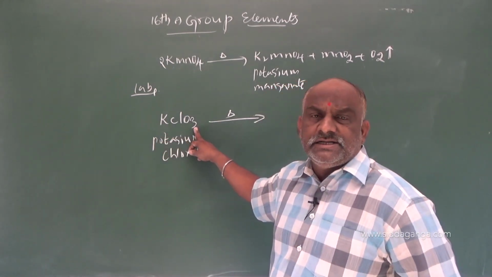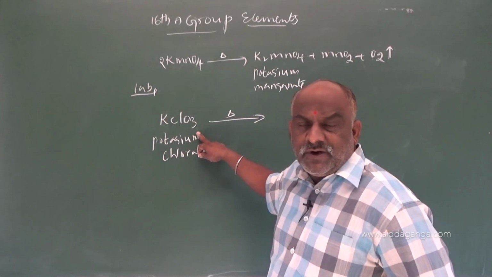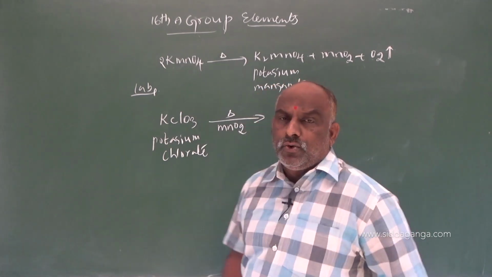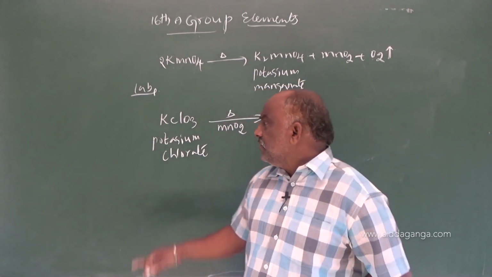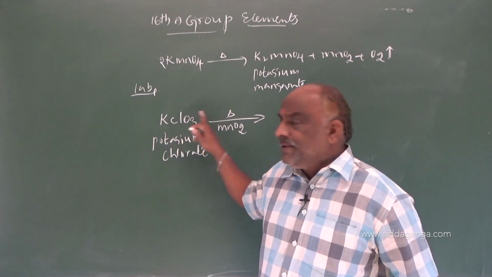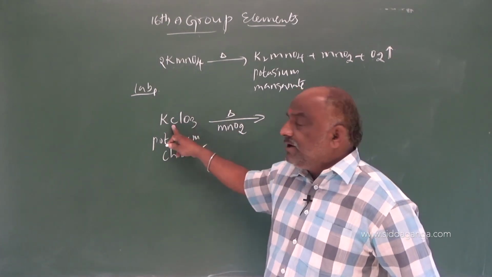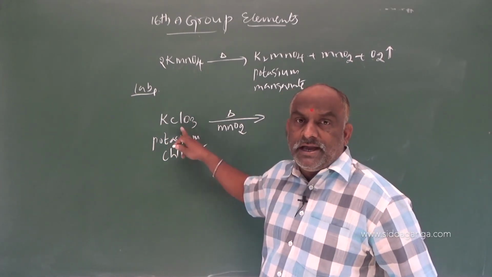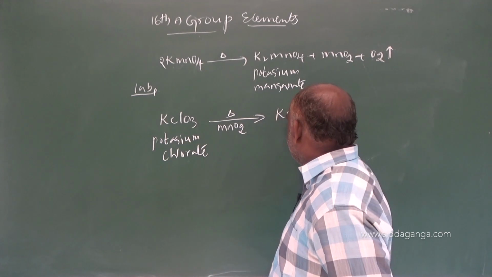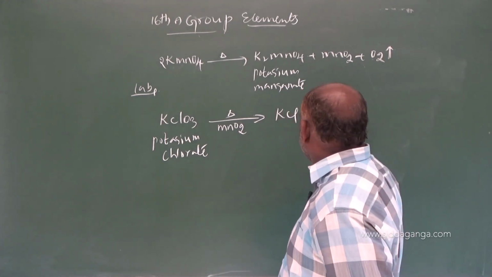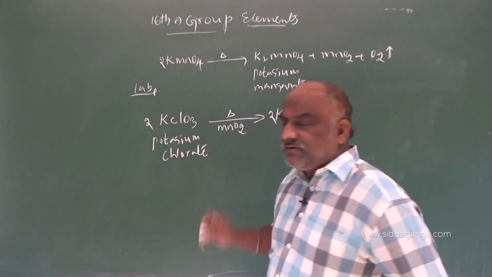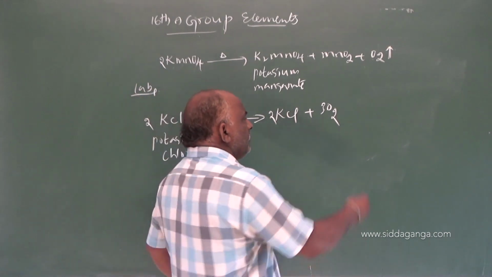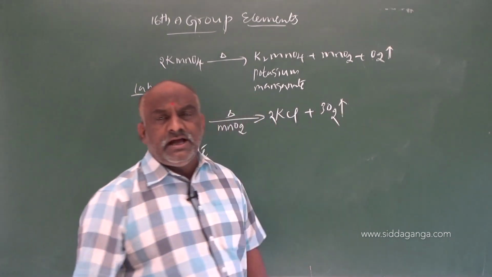This reaction does not take place at ordinary conditions. This reaction requires some external support. What will be the external support? The external support is MnO2. MnO2 acts as a catalyst and decreases the melting point of KClO3, and potassium chlorate on decomposition, chlorates on decomposition give rise to KCl plus O2. See this reaction, my dear students. 2KClO3 gives rise to 2KCl plus 3O2. Oxygen will be liberated. This method is used in the laboratory process.